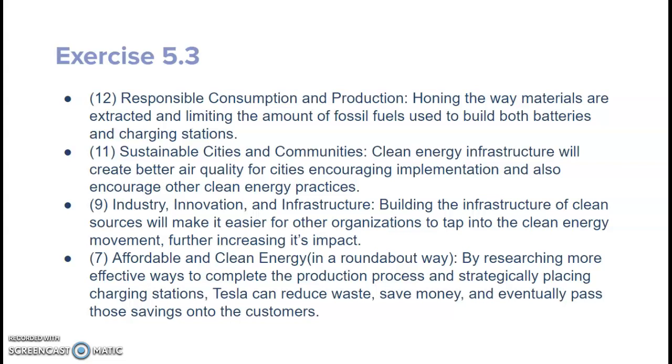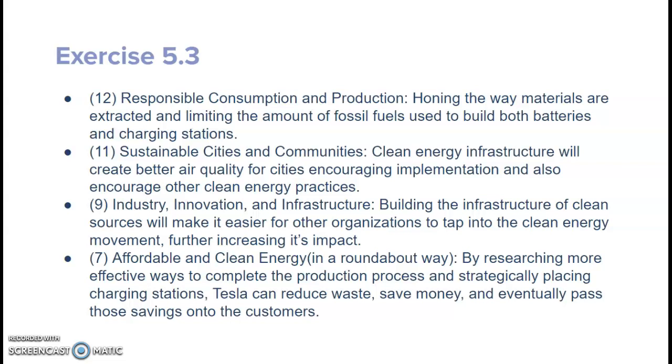For sustainable cities and communities, clean energy infrastructure will create better air quality for cities, encouraging implementation and also encouraging other clean energy practices. So this could just be like one small step towards universal clean energy, kind of eliminating that fossil fuel need. 9, industry innovation and infrastructure.